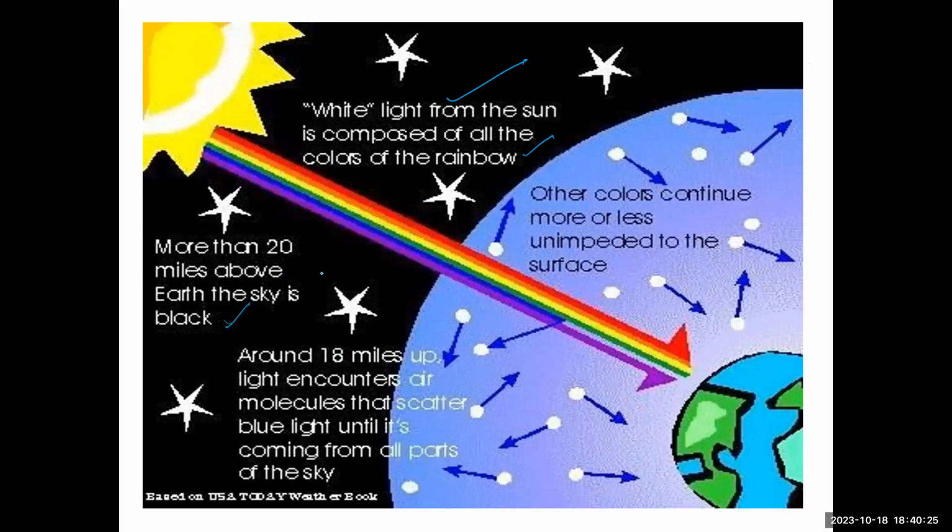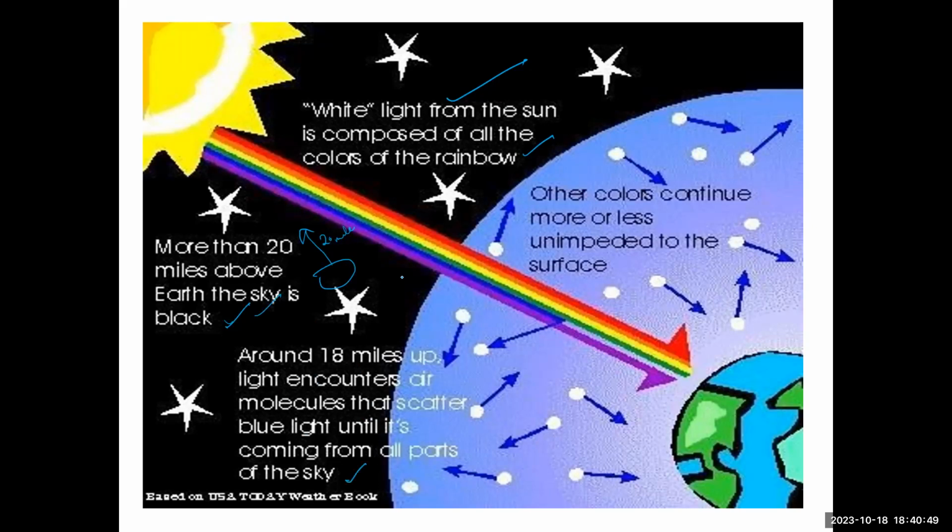Just now I told, as we move up from the Earth nearly 20 miles, the sky becomes completely dark in color, black in color. Around 18 miles up, the light encounters the air molecules, and they scatter the blue light until it's coming from all parts of the sky.